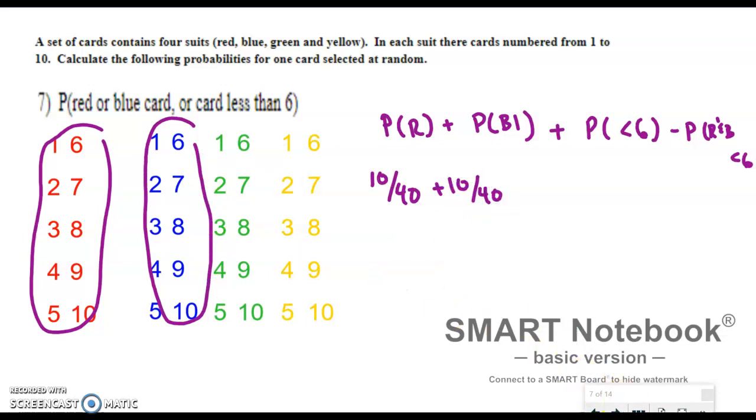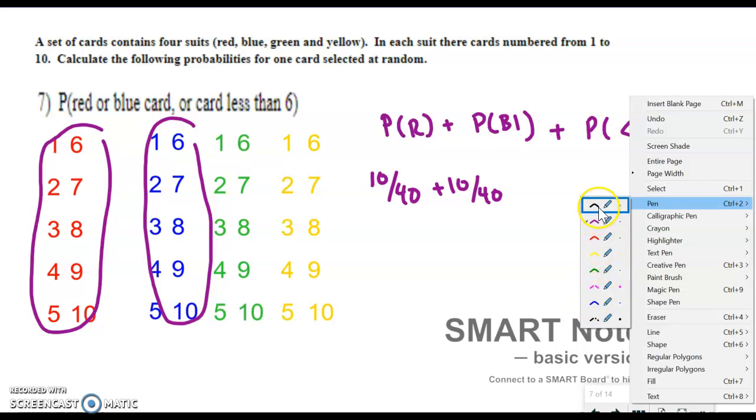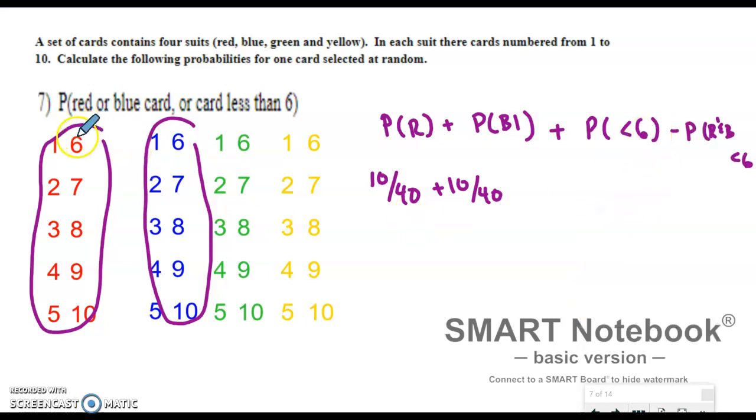Okay. Now, we're going to change my color here just because I can. Let's choose black.